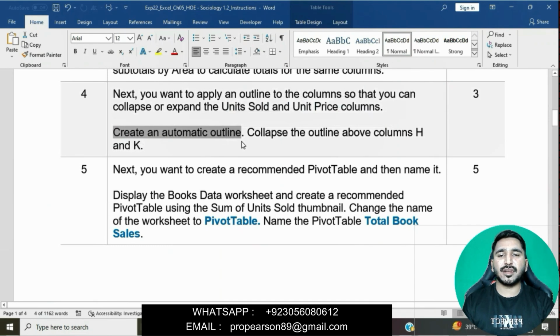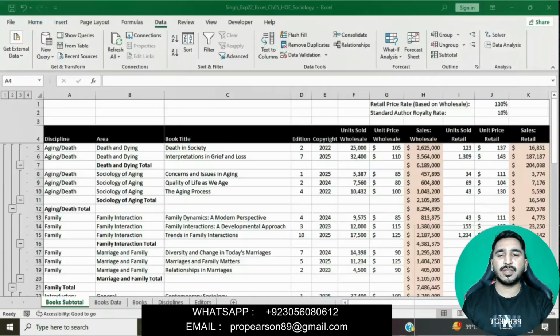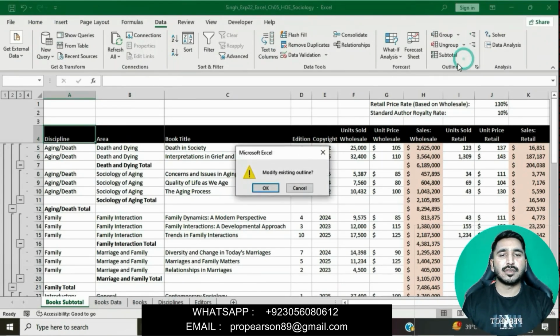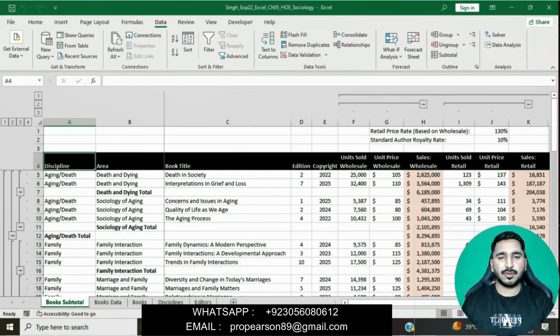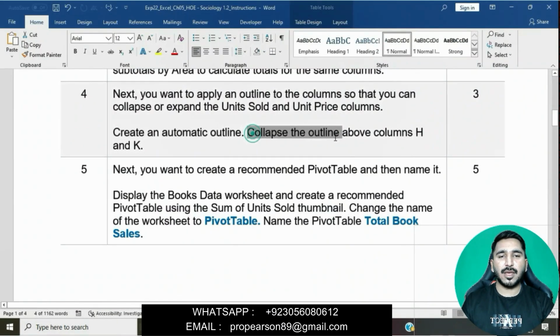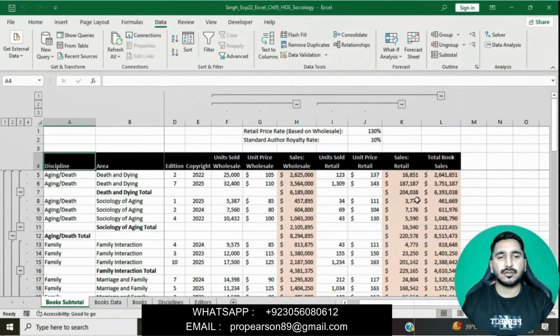Create an automatic outline. Go to the Outline group, then simply click on Group and then click on Auto Outline. Modify existing outline, simply click on OK. Collapse the outline above columns H and K. We will collapse columns H and K.